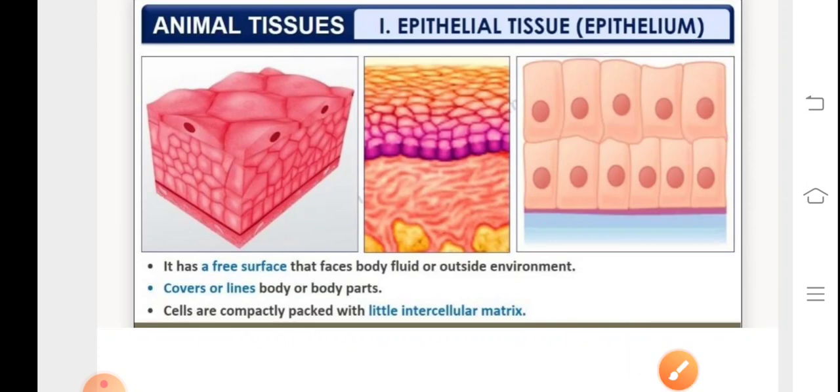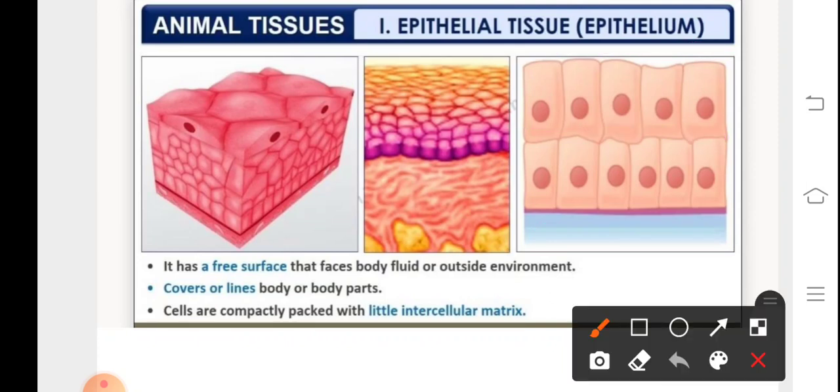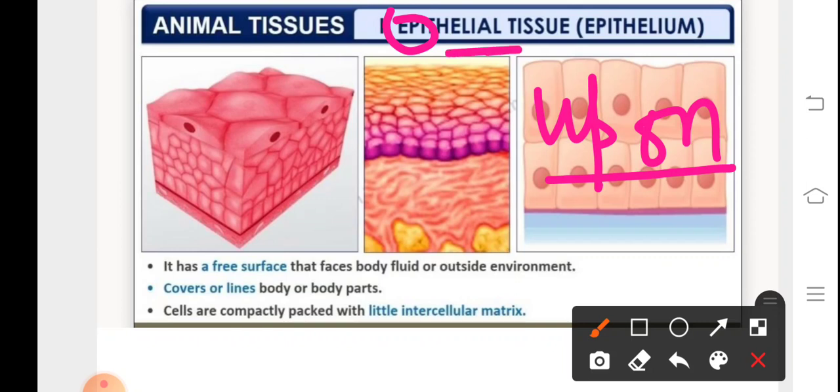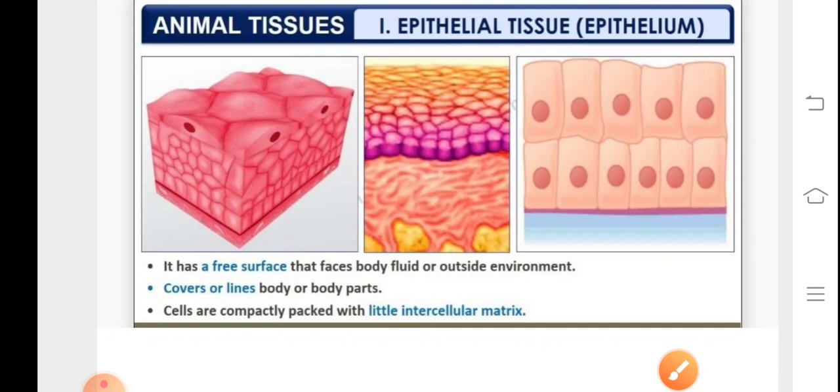Now, when we talk about the word epithelium, this term epi refers to upon, and thelia refers to growth. So it is a tissue which grows upon another tissue, and it is called epithelium. It covers or lines our body and various body parts. We'll see that the cells are compactly arranged and there is very little, minuscule, or we can say no, intercellular space which is present.